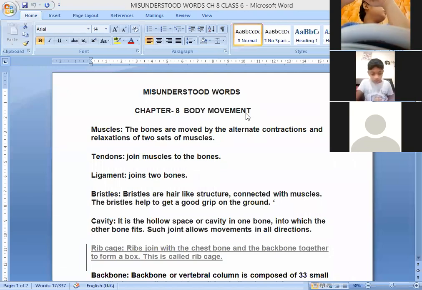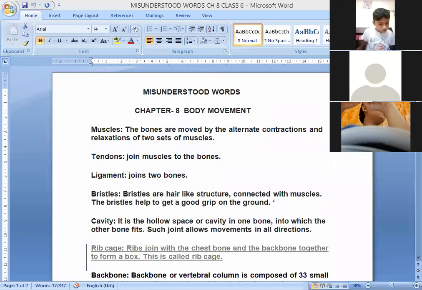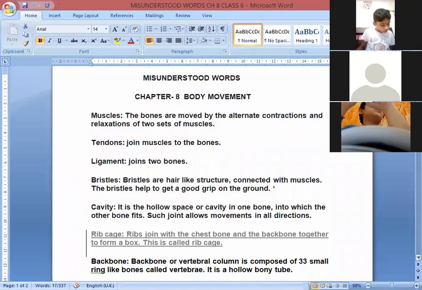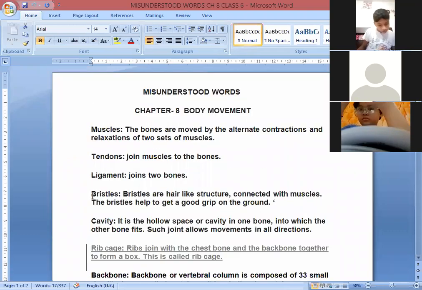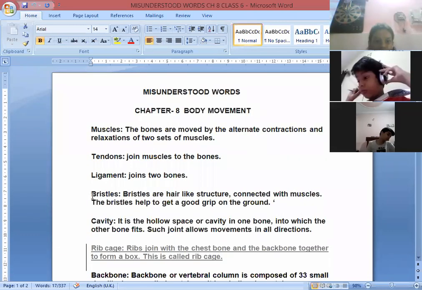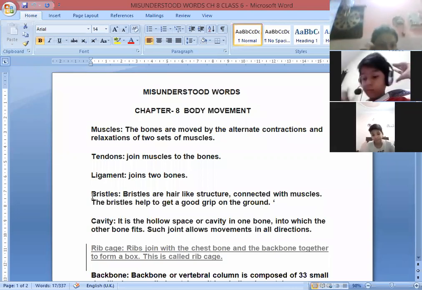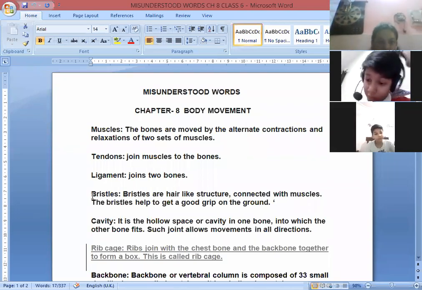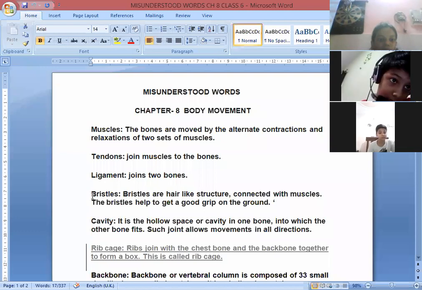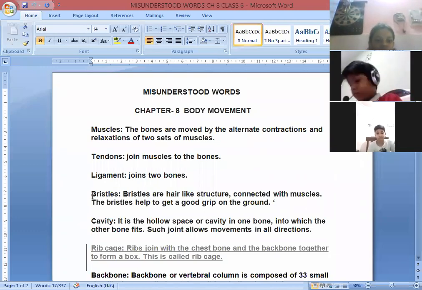And the next word is outer skeleton. Okay, outer skeleton. When the skeleton is outside the body, it's called outer skeleton. So children, as the name is showing, outer skeleton means when the skeleton is outside the body, then it is known as outer skeleton. Okay. Khushi Singh, Arav Kulial, Puneet Anand, Aditya Raj.